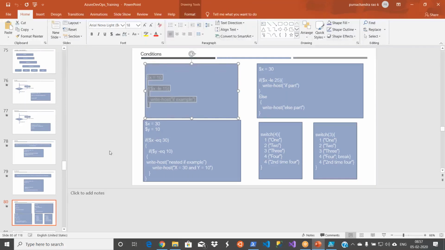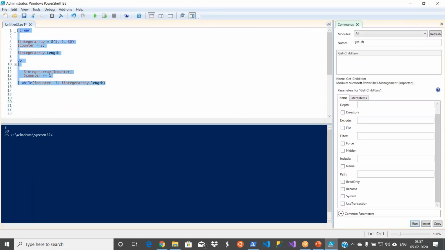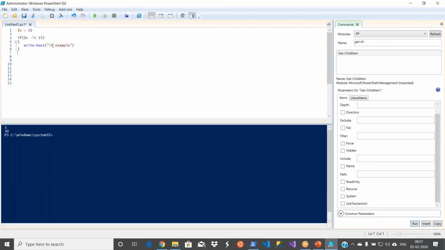So let's do this if condition. What I'm saying, I have my variable x contains 10. If x less than 15, I'm saying come inside. Then it will write an if example. That's it. So let me clear this. Since my condition became true, it came inside my block. If I keep 20 here, x less than 15 is false. It will not come inside. So your output will be empty because there is no else condition.